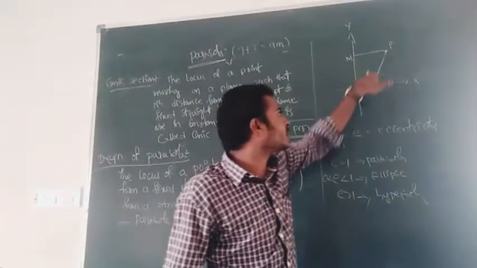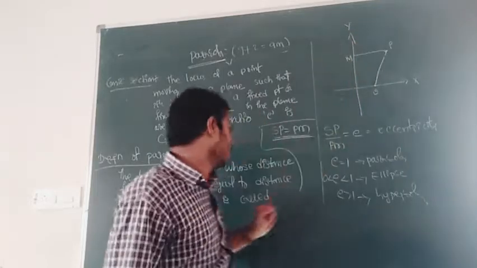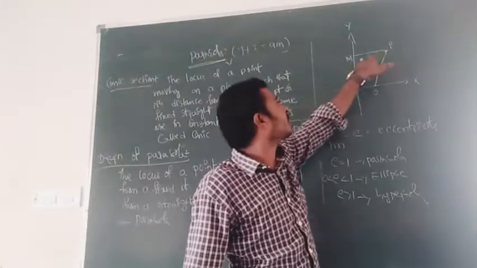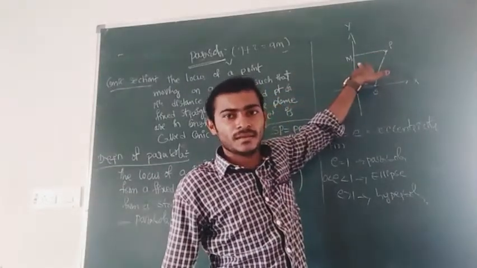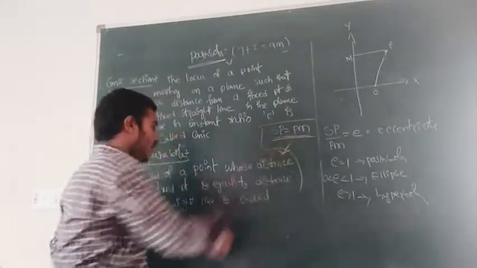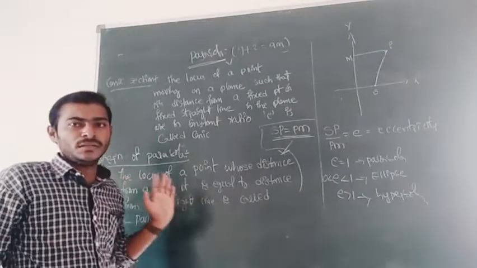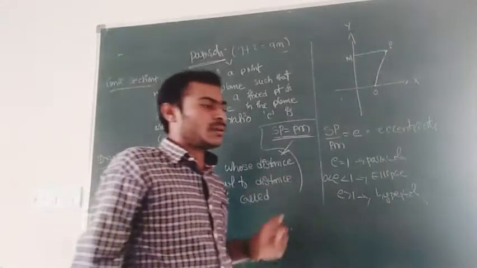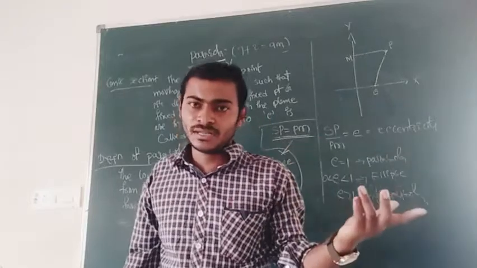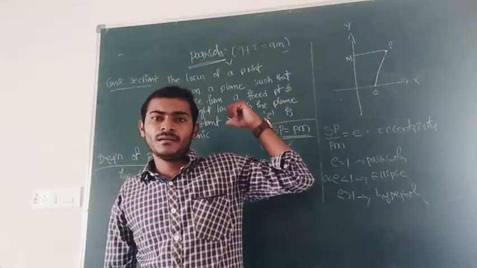The distance from the fixed point S to P is equal to the distance from the straight line, that is PM. So SP equal to PM, and this curve is called a parabola. This is the definition of parabola. To conclude, depending on the eccentricity value, E equal to 1, that is SP by PM equal to 1, it is a parabola.